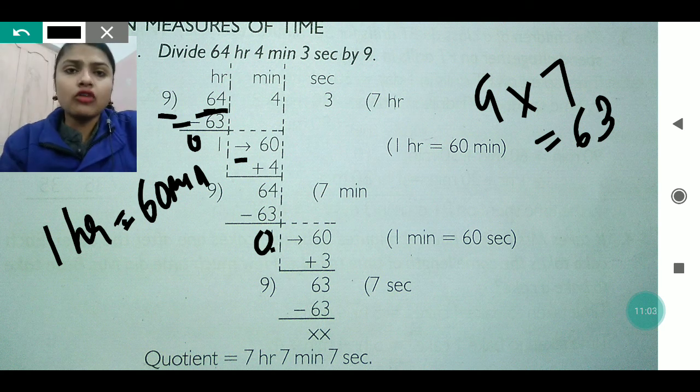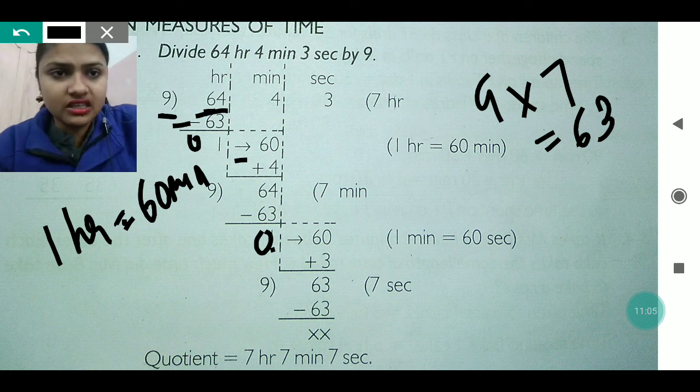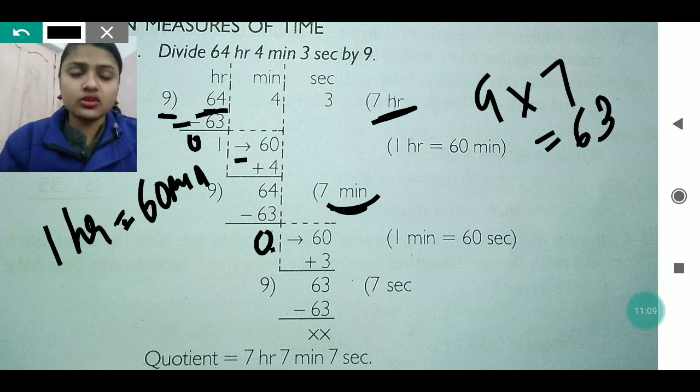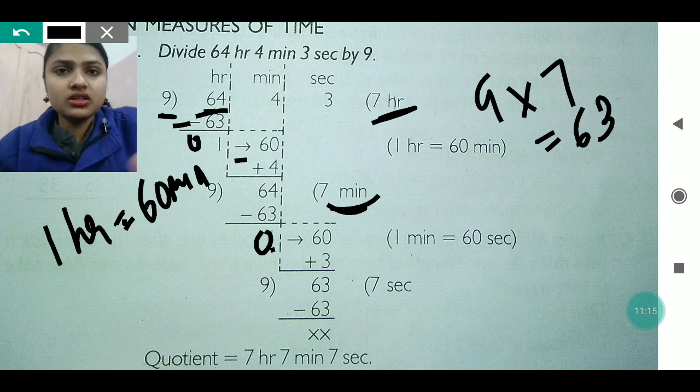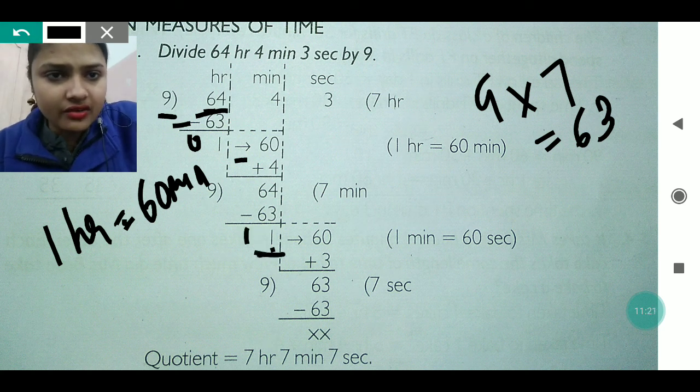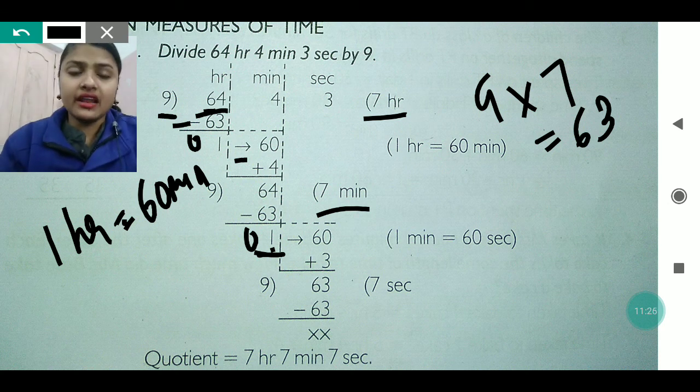In how many times have you got this 63? In 7 times. Don't forget to write the quotient. After that, how much is left? Only 1 hour is left. Here you can see this 1 hour is left. Two quotient digits we have got, and 1 hour is again left.